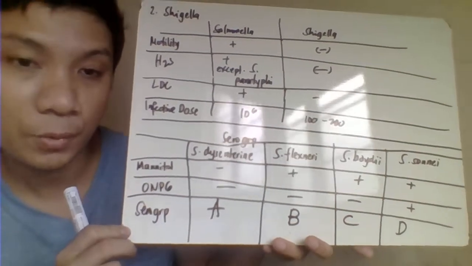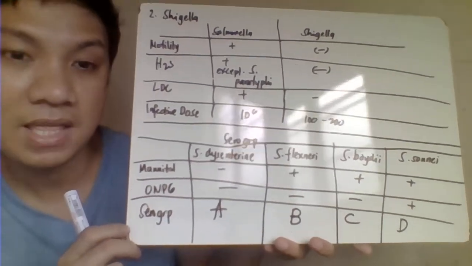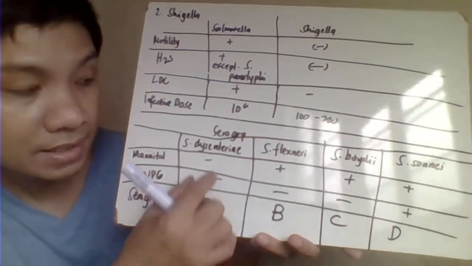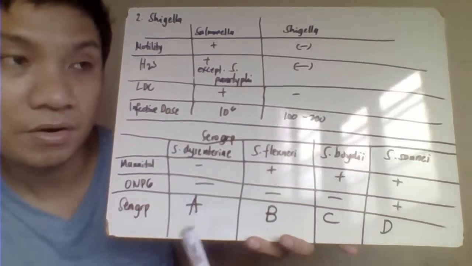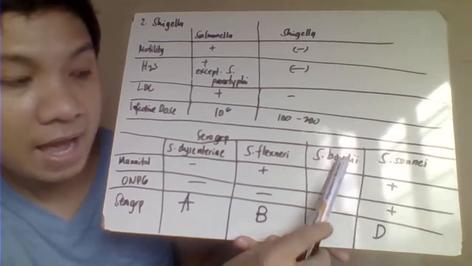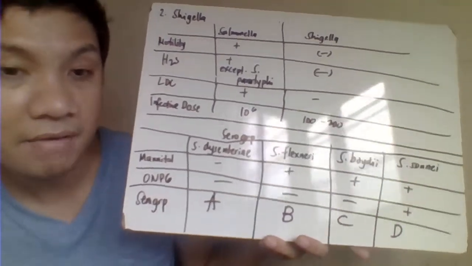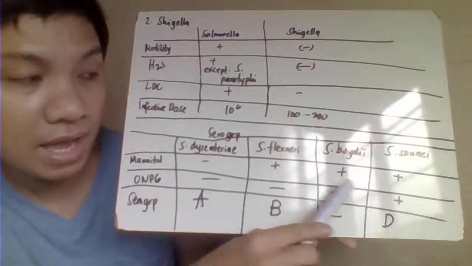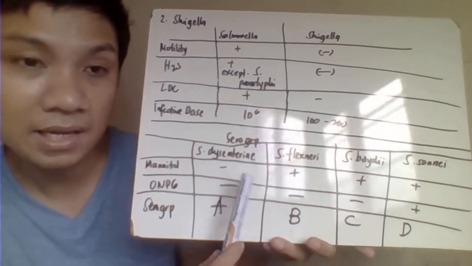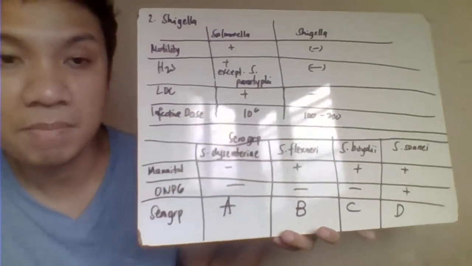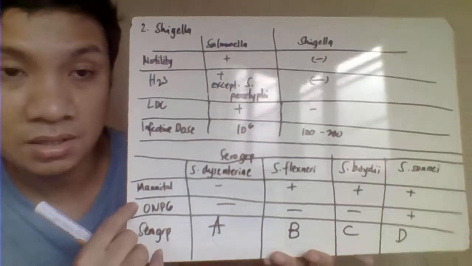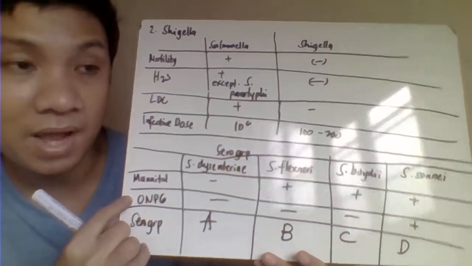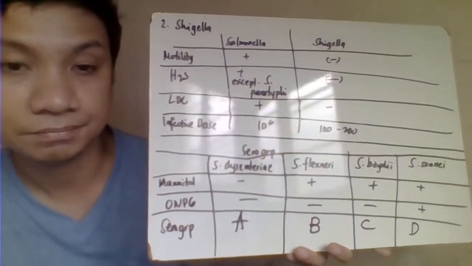Okay, we have here the serogroup or serovariety of your Shigella. We have here your serogroup A, represents your Shigella dysenteriae. The B serogroup is your Shigella flexneri. Boydii for the C, and we have also here your Sonnei for the serogroup D. So again, for the mannitol, all of them are positive for that, except your Shigella dysenteriae. ONPG positive, again, this is for the lactose fermentation, orthonitrophenyl galactopyranoside. For the lactose fermentation, we only identify Sonnei. Siya lang magpa-positive doon.